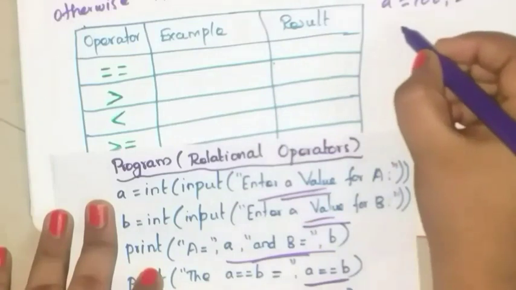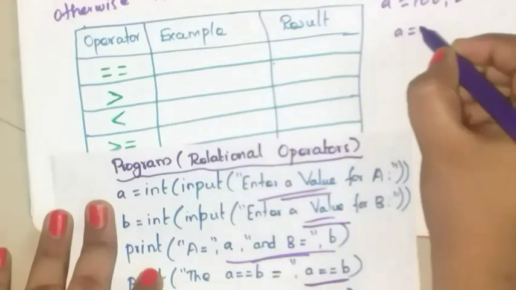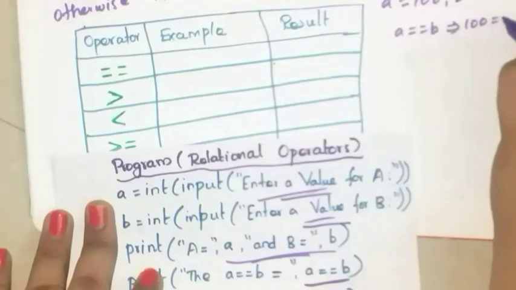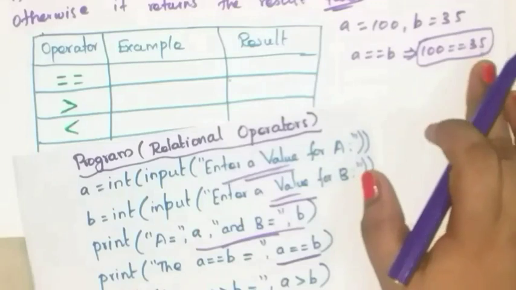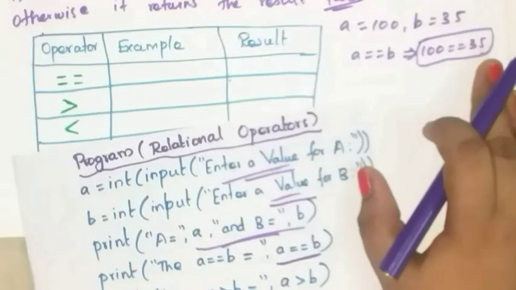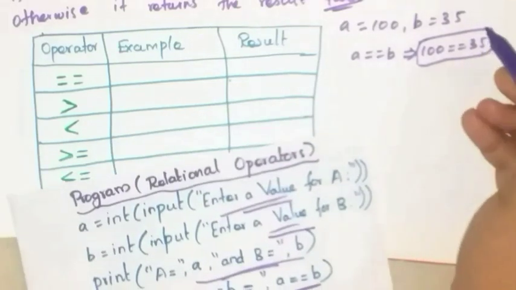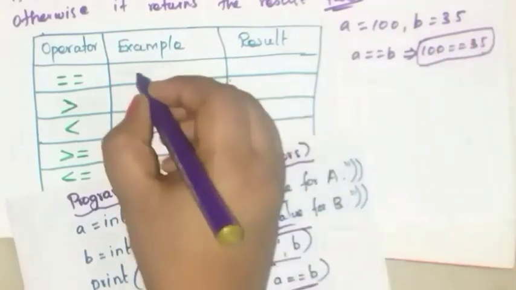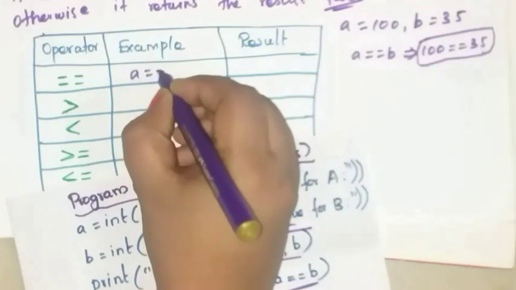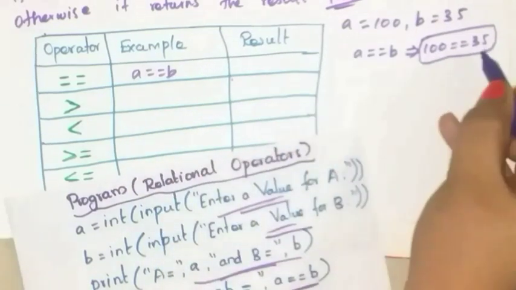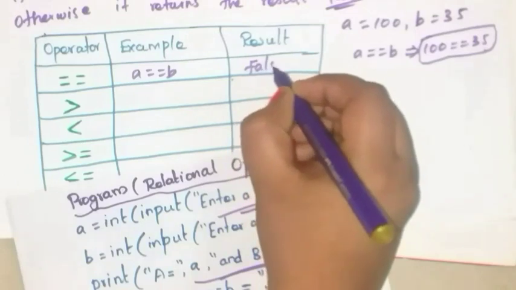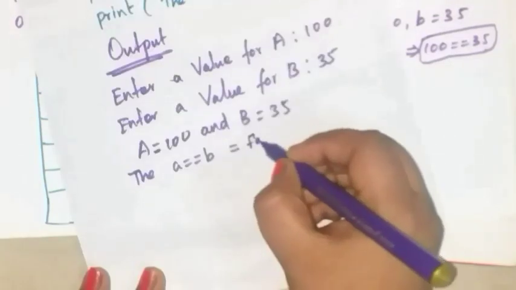So A is equal to B means what? 100 is equal to 35. Here given 100 is equal to 35. Is this true or false? This is false, so it returns the result false. Here write A is equal to B, so it returns the result false.